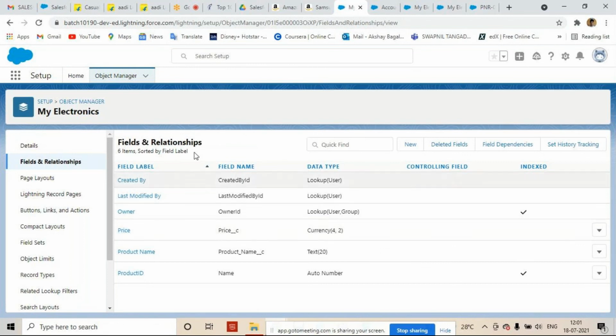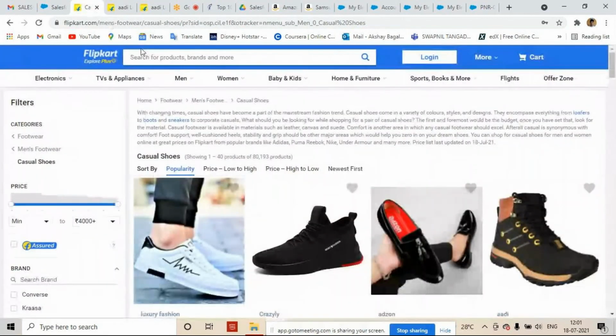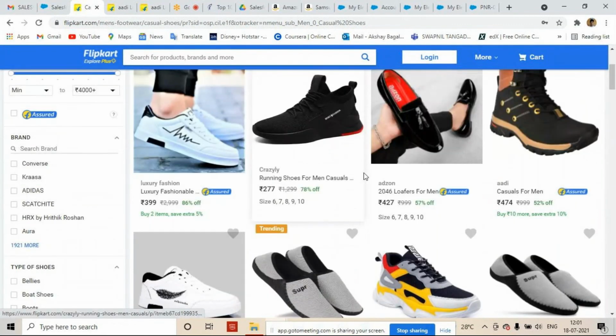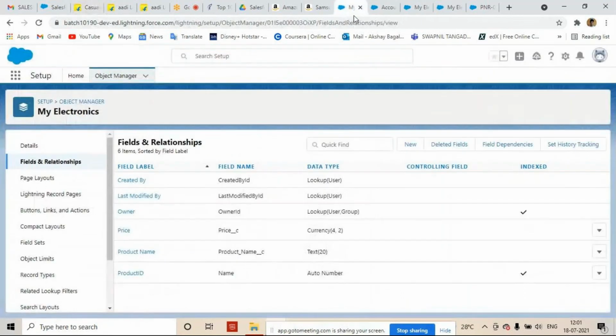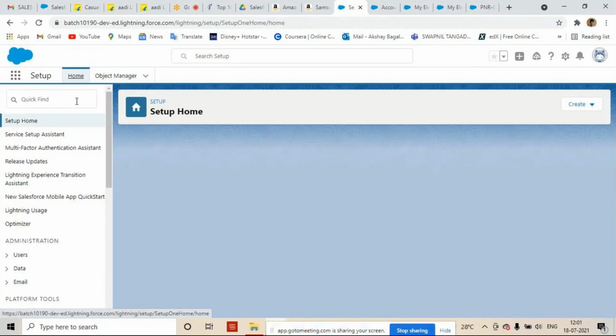Now tell me, if I am going to purchase any product from Flipkart, after doing the payment, automatically I will get an email that this is the product that you have bought and this is the price, and the product will be delivered within 5 days, 7 days. We get an email. Exactly the same process in Salesforce also. Whatever product they are going to buy, here in Salesforce also we have an email template.